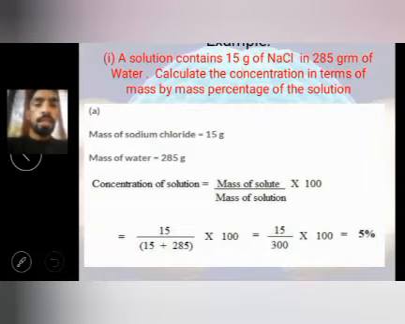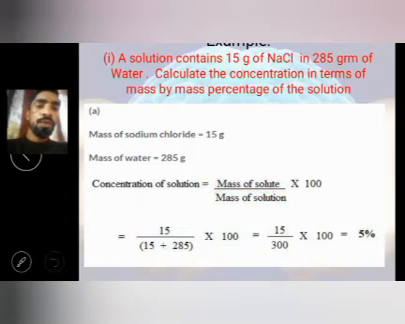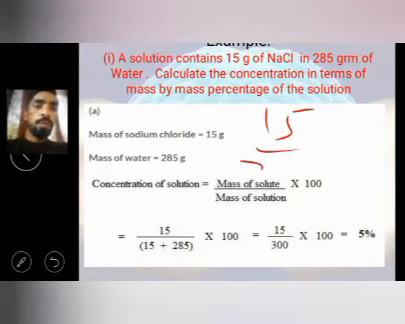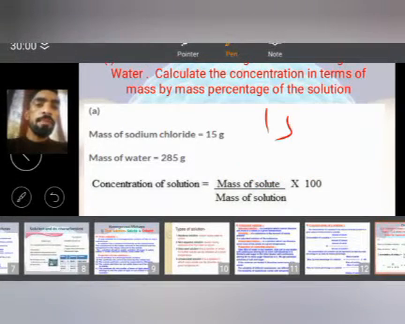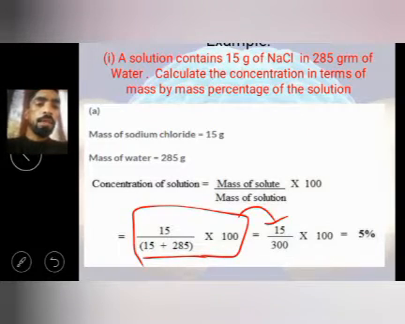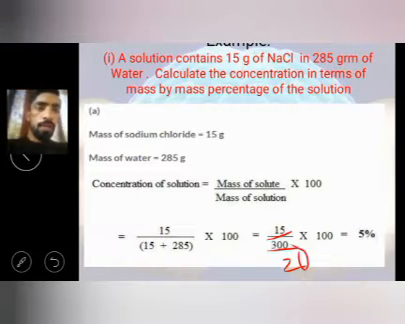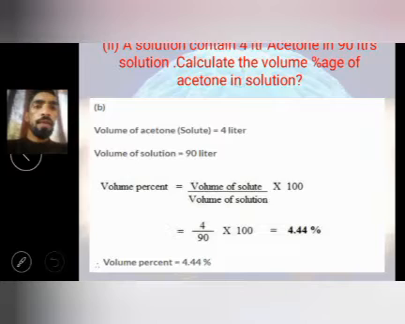Dear students, I have found that students make a mistake here. Although they write the formula correctly, mass of solute upon mass of solution, while solving this numerical they do 15 upon 285. The 285 is not the solution, it is the solvent. So you need to do 15 plus 285, that will be the solution. Multiply by 100, so it becomes 15 upon 300 multiplied by 100. When we solve it, it comes to 5%. Okay, similar way we can do for volume.